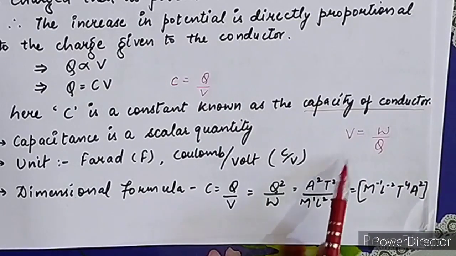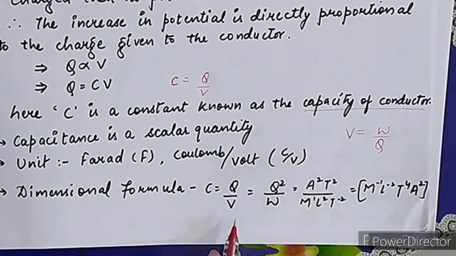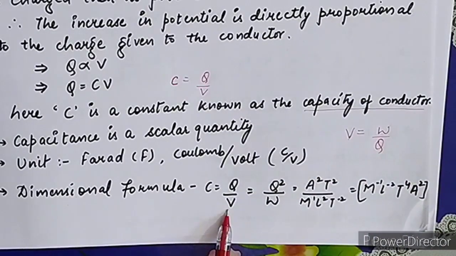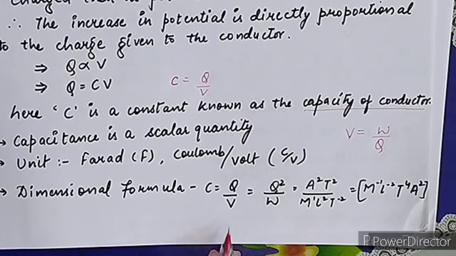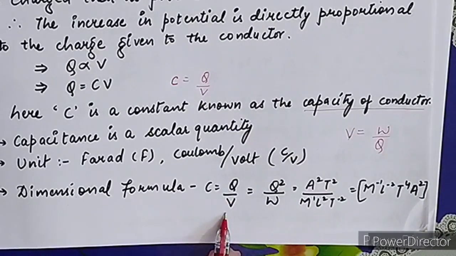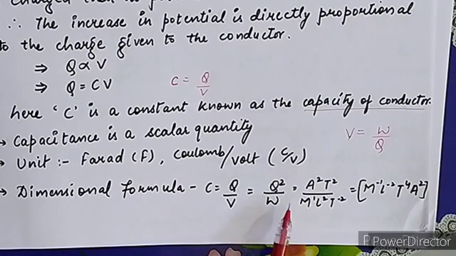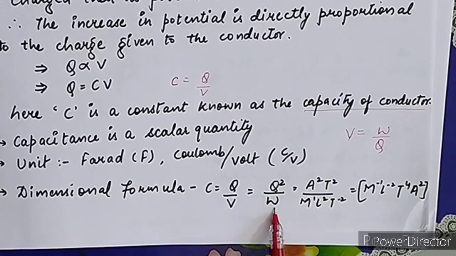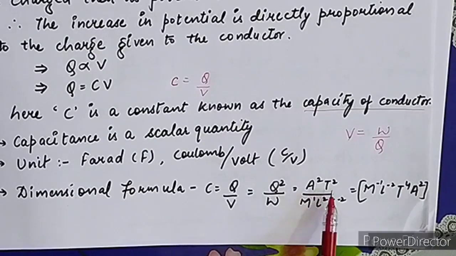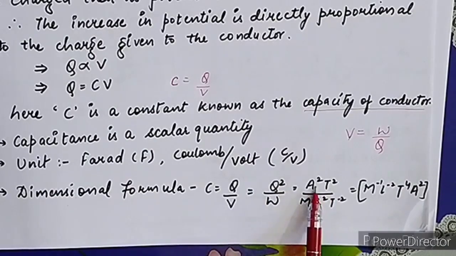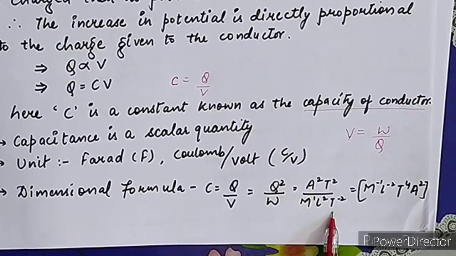So we simply put the value of potential in the capacitance formula. Q upon V, put the value of V, work upon charge, gives charge into charge, charge square, upon work. Now we know the dimensional formulas of charge and work done. Charge is AT, so charge square is A2 T2, upon M1 L2 T minus 2.